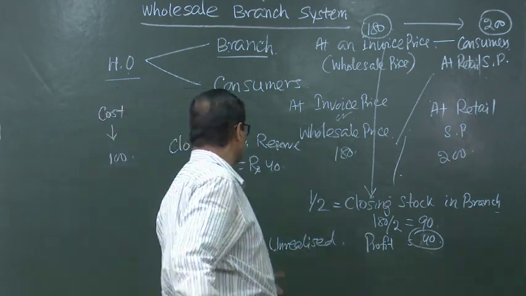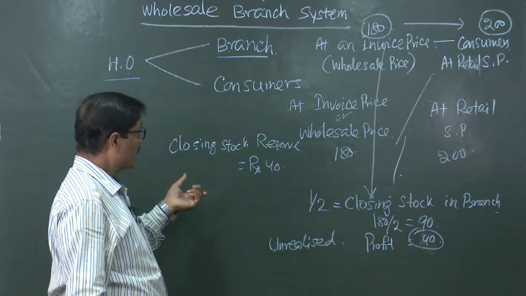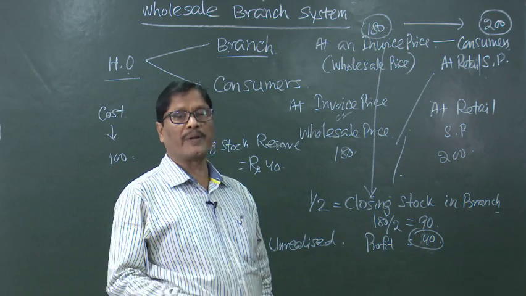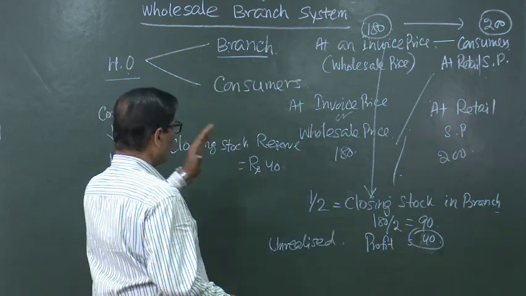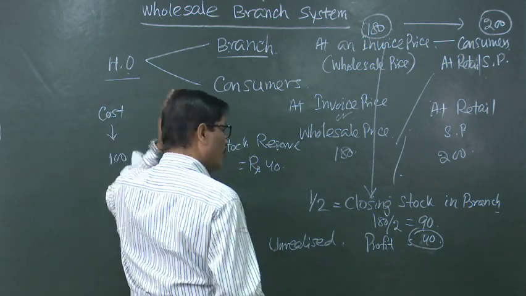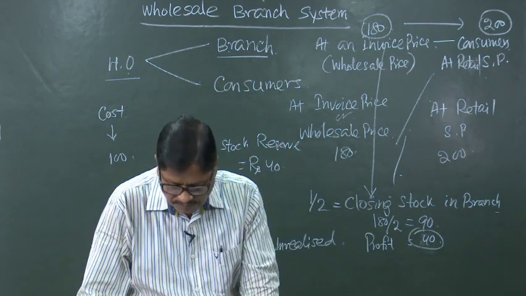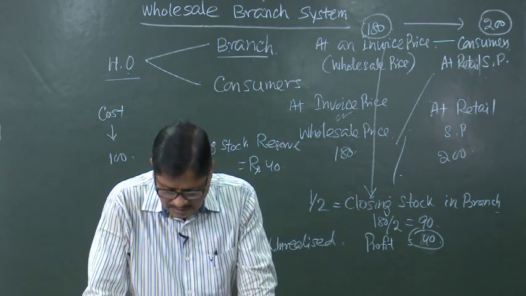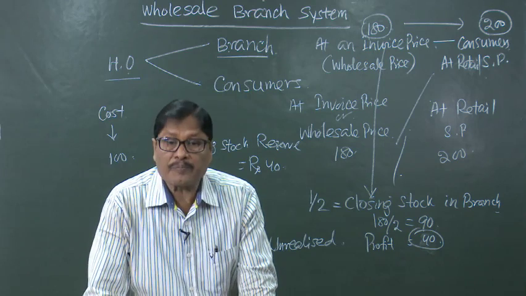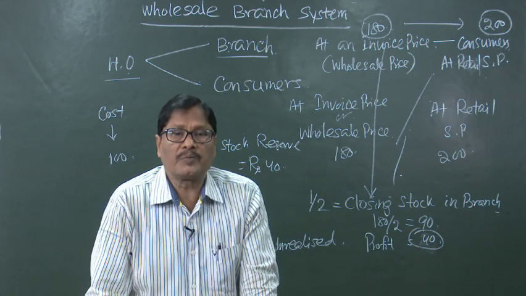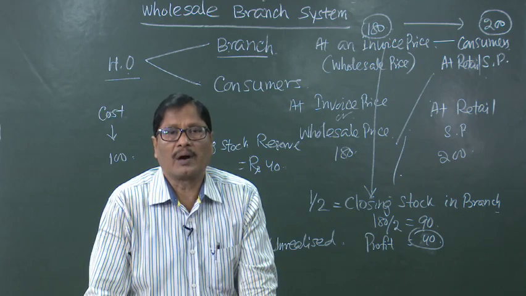Again, this closing stock reserve will become opening stock reserve in the beginning of the next year. So, that will be debited and it will be credited. In this way, we will be passing these entries while doing the problem. Now, that unrealized profit should be rolled back because that has not been earned, it is unrealized.